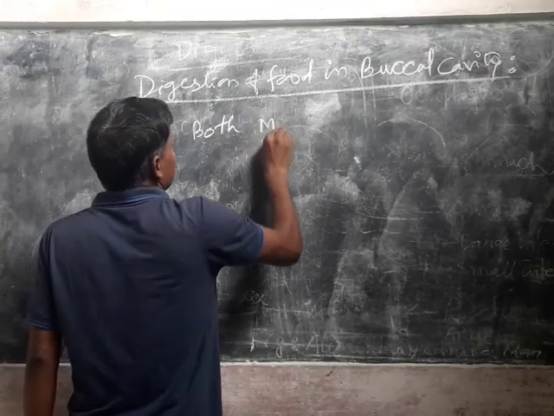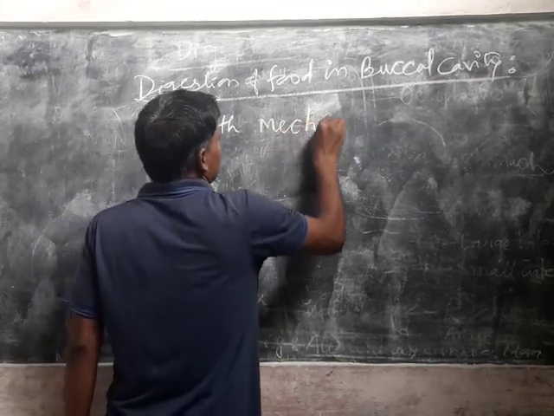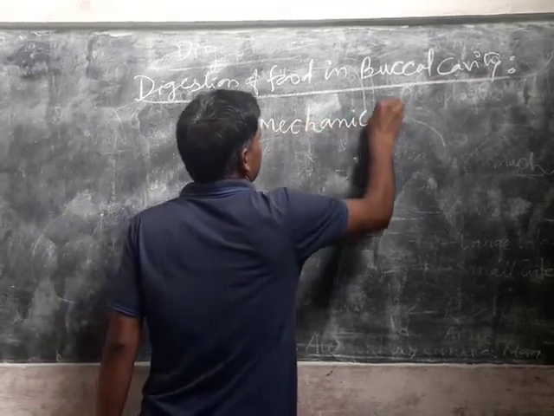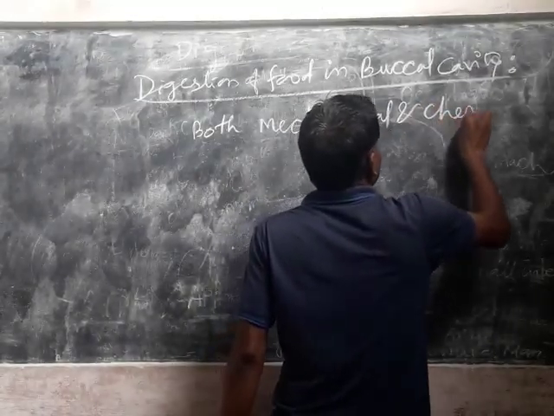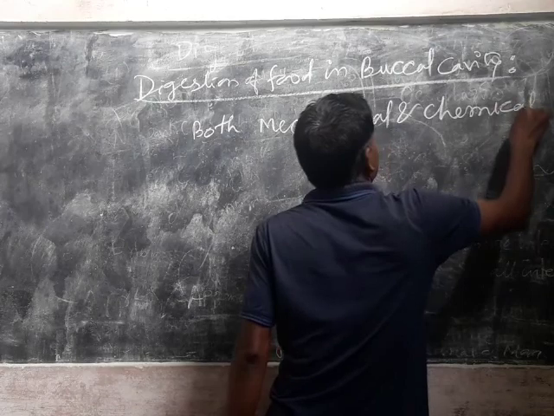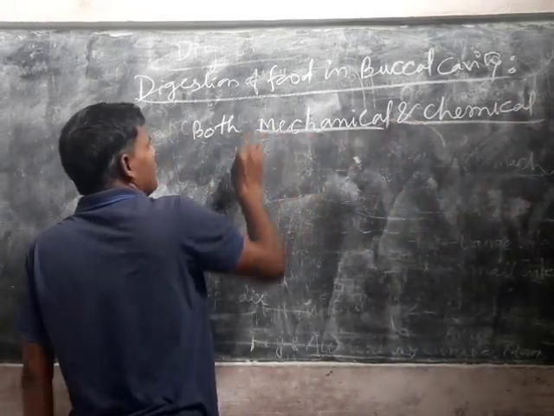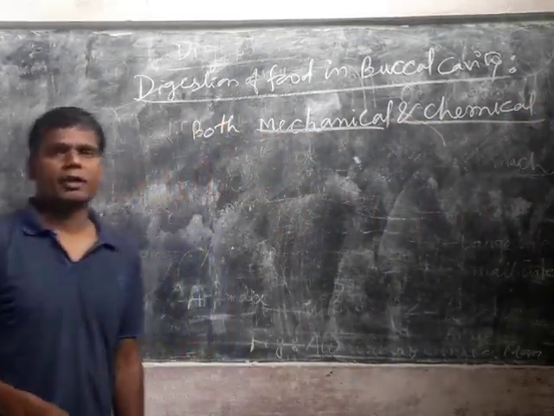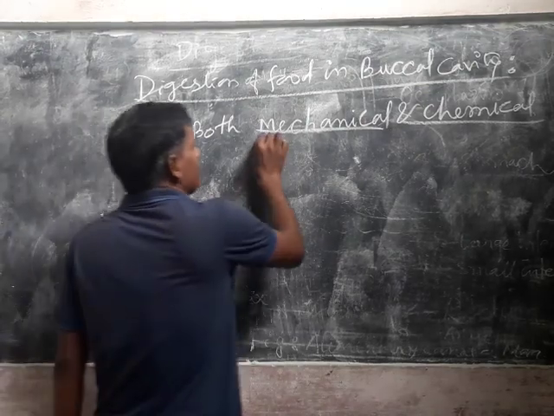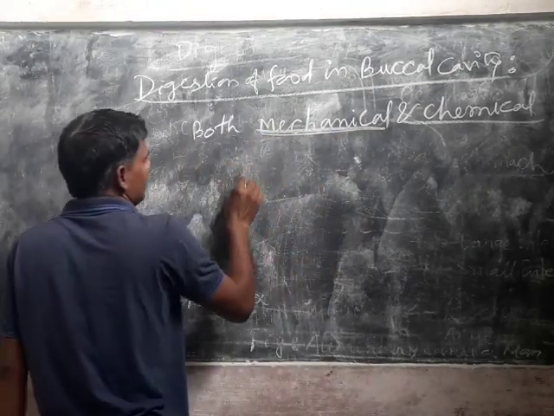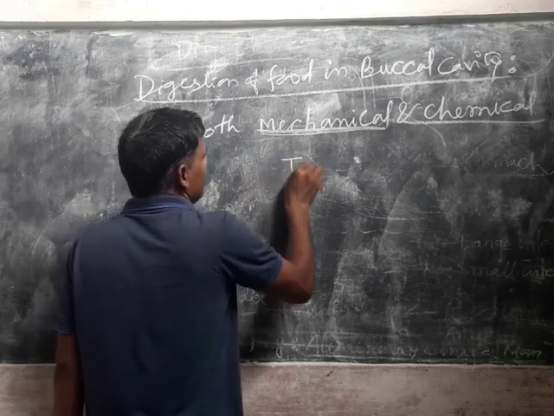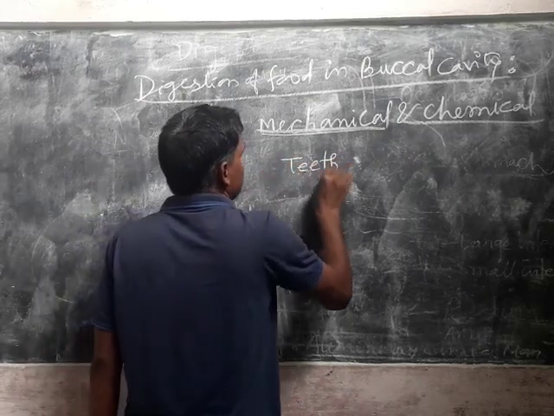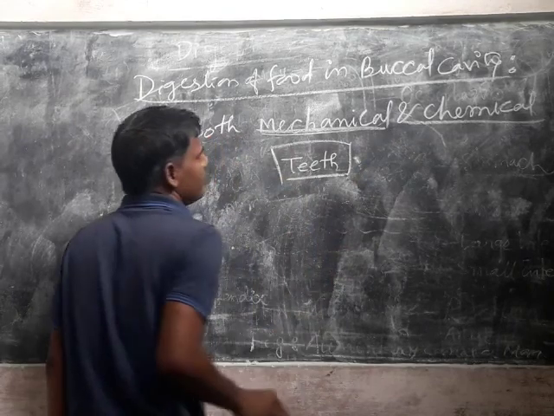Both mechanical and chemical digestion take place in mouth. Now, what is mechanical? We take food in mouth, chew food with the help of teeth and tongue. This is mechanical part of digestion.